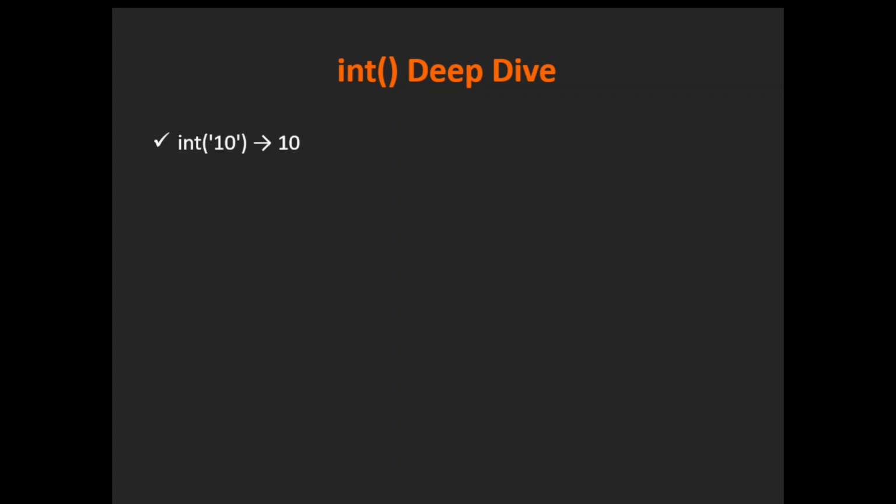Let's dive into int. If it is a string data type, it should be a number, but represented within single quotes. If you pass that number within single quotes to int, it will return an integer. Similarly, int of a float number will return a whole number, that is, an integer. This is used even for mathematical operations.